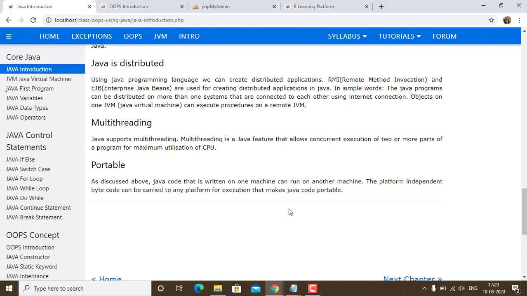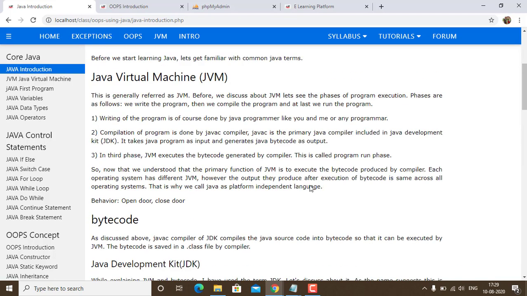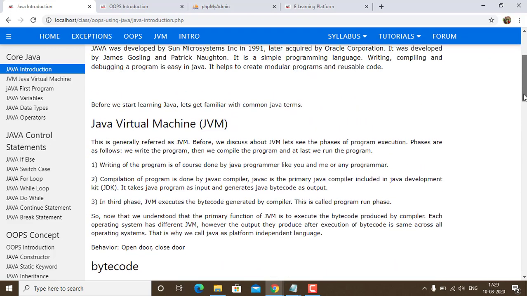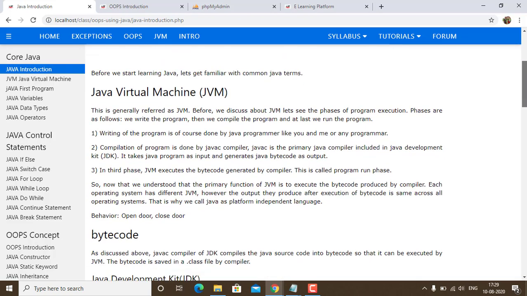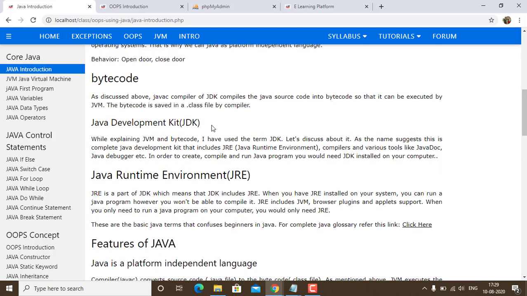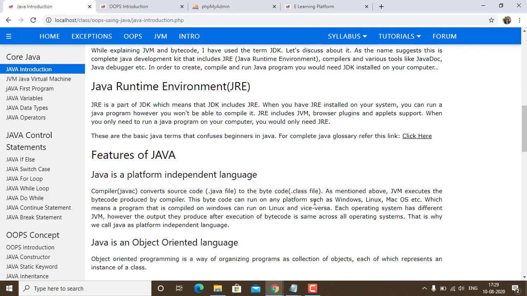Then portable. As discussed above, Java code that is written on one machine can run on another machine. The platform independent bytecode can be carried to any platform for execution. That makes Java code portable. So this is all about the features of Java and a brief introduction about JVM. We are also going to deal with JVM in our further chapters, and we have seen what the bytecode is and what the JDK, JRE and features of Java are. In our further chapters, we are going to discuss JVM, Java Virtual Machine.